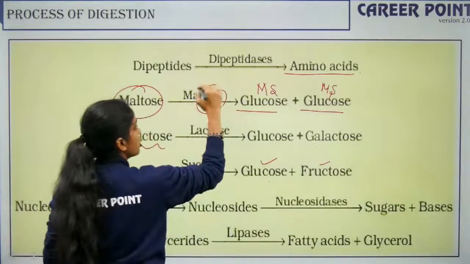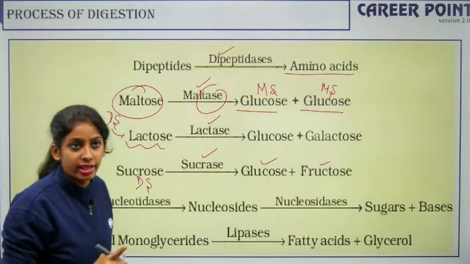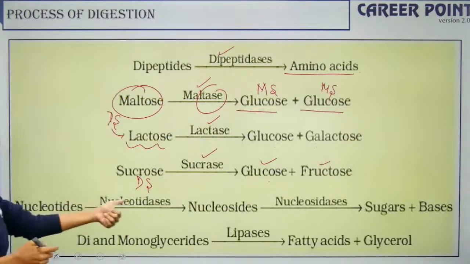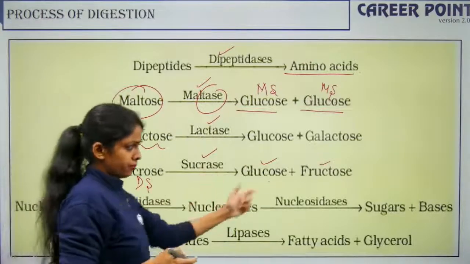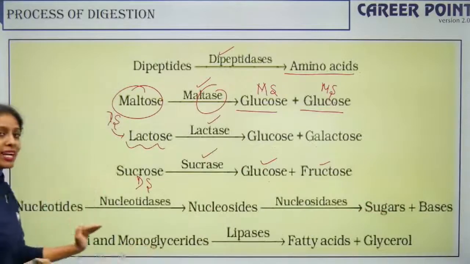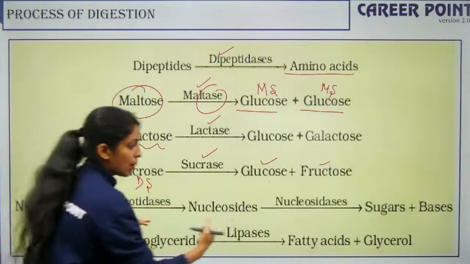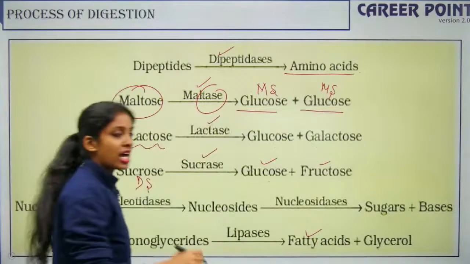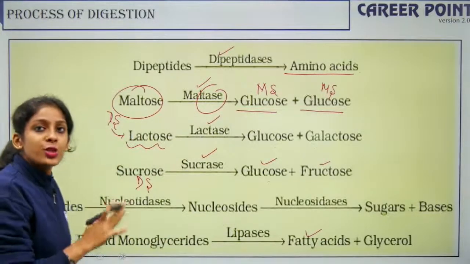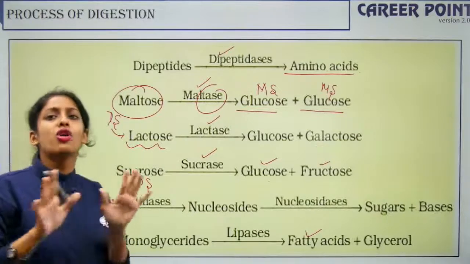What is important? The enzyme in each case is very, very important. Okay, you should never forget the enzymes. So nucleotides, nucleotidases, nucleosides, nucleosidases, sugar and nitrogenous base. Then I have my di and monoglycerides. With the help of lipases, they are further broken down into fatty acids and glycerol. Fine. So this is where the process of digestion is almost done.